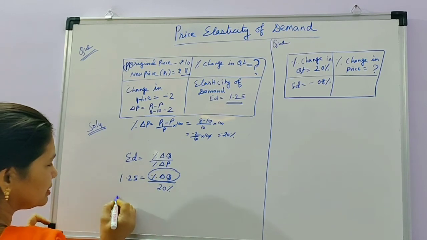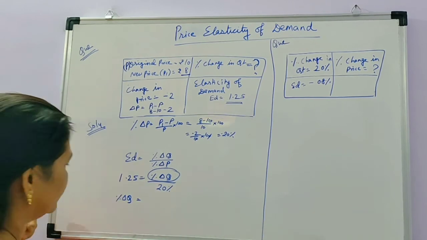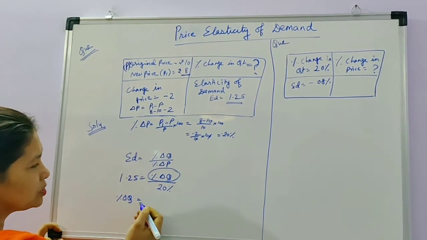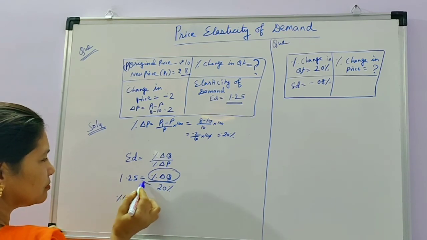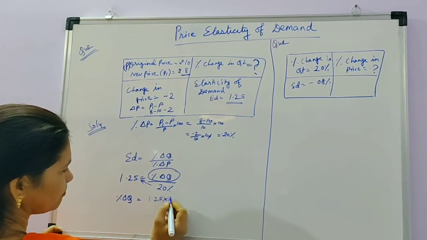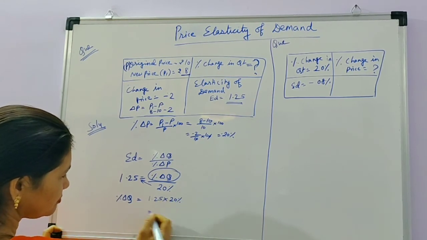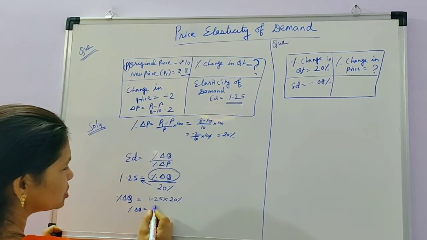The percentage change in quantity will be on the left hand side, and it can be calculated when these two values are given. So you should cross multiply: 1.25 into 20%. So the percentage change in quantity is 25%.